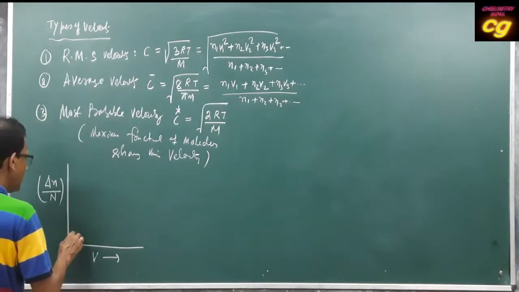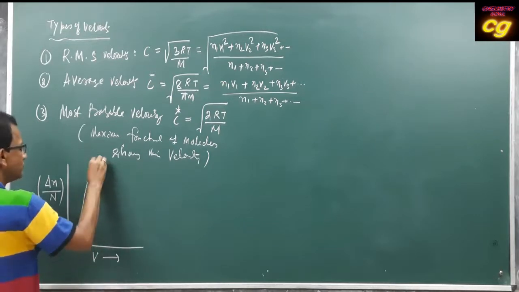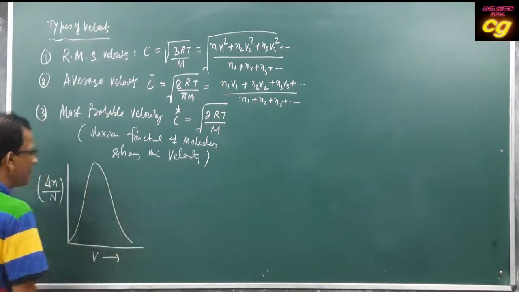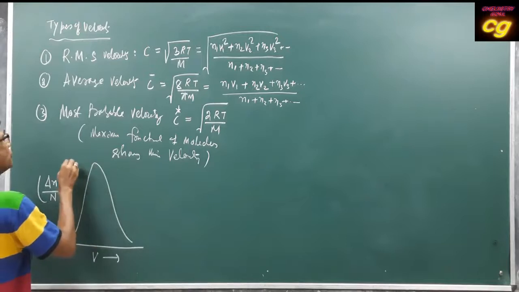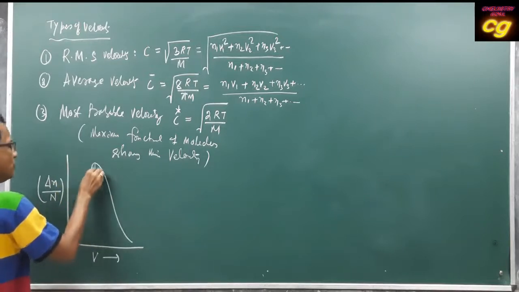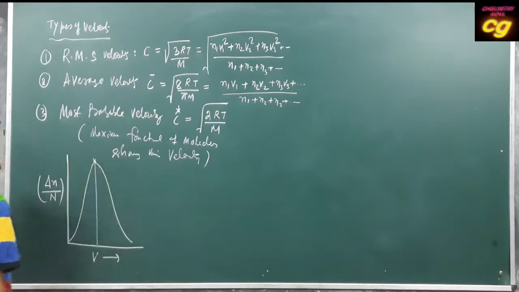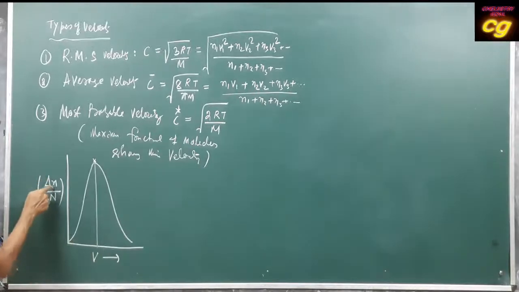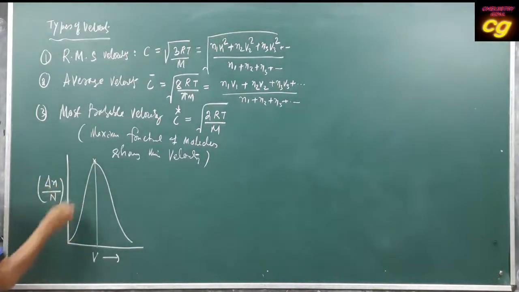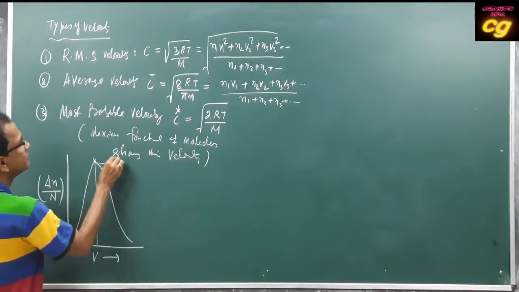If you draw a graph like this, in the graph, at the top position, you see this is the point where the maximum fraction of molecules show this velocity. This point is C star, that is the most probable velocity.